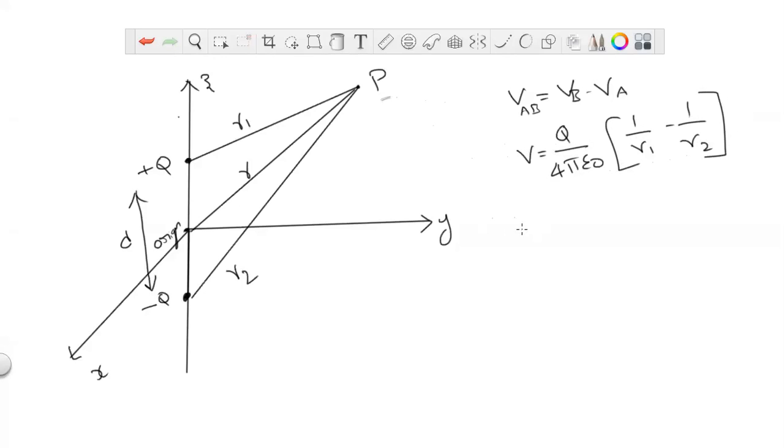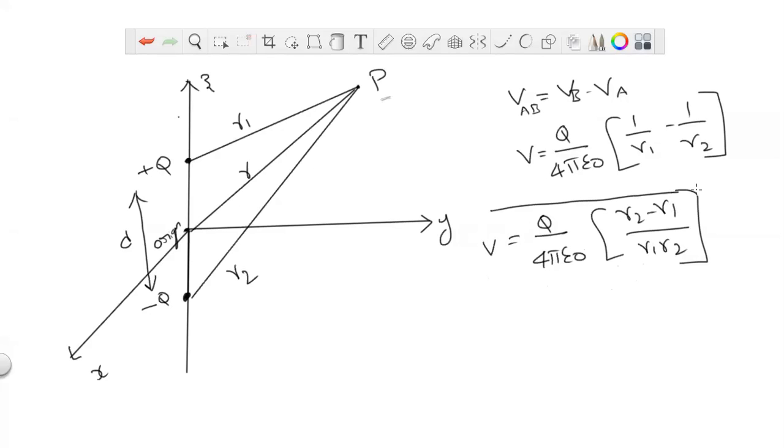This equation can be rewritten as q by 4 pi epsilon naught times (r2 minus r1) by r1 r2. So this is one formula for electric potential with respect to the electric dipole.